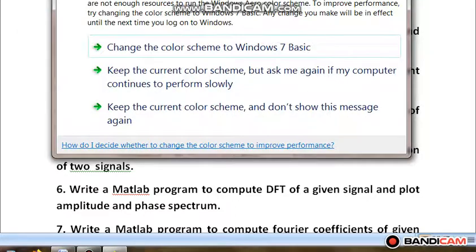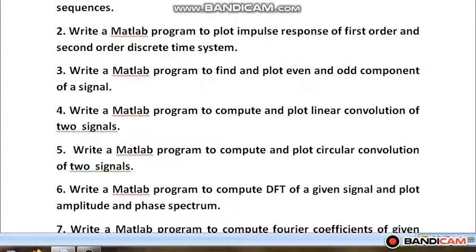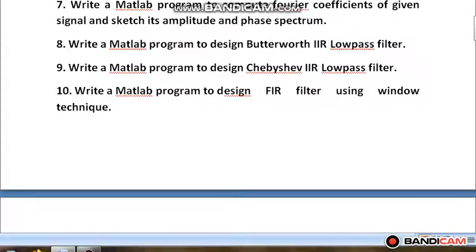The sixth practical which we will be doing is to write a program to compute the DFT of a given signal and plot the amplitude and phase spectrum. Seventh practical is to write a program to compute Fourier coefficients of a given signal and sketch the amplitude and phase spectrum. Eighth practical is to write a program to design a Butterworth IIR low pass filter. Ninth practical is to write a program to design a Chebyshev IIR low pass filter, and the last practical is to write a program to design an FIR filter using the window technique.